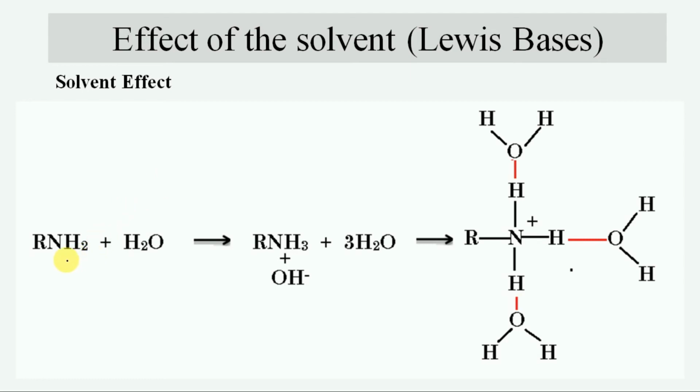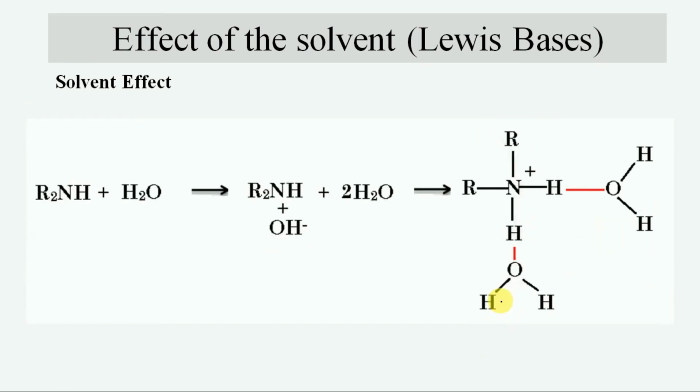In the case of primary amines, it can be solvated by 3 water molecules with the formation of primary ammonium ion. Similarly, secondary amines are solvated by 2 water molecules and secondary ammonium ion gets formed.